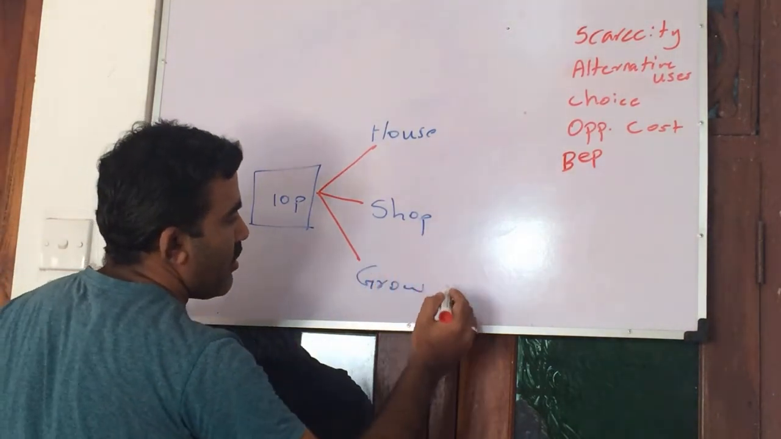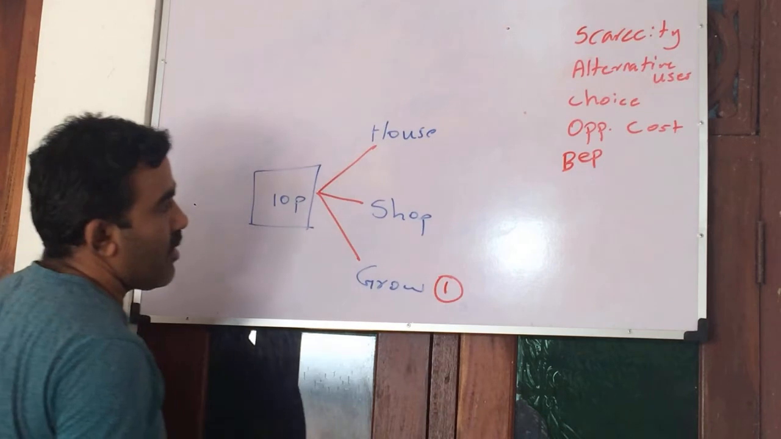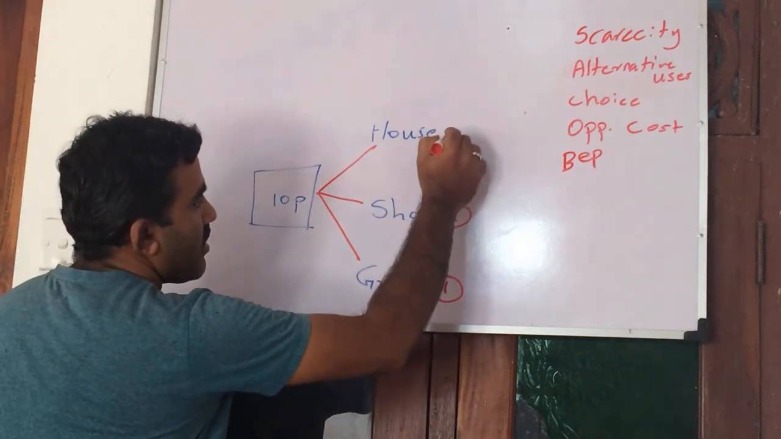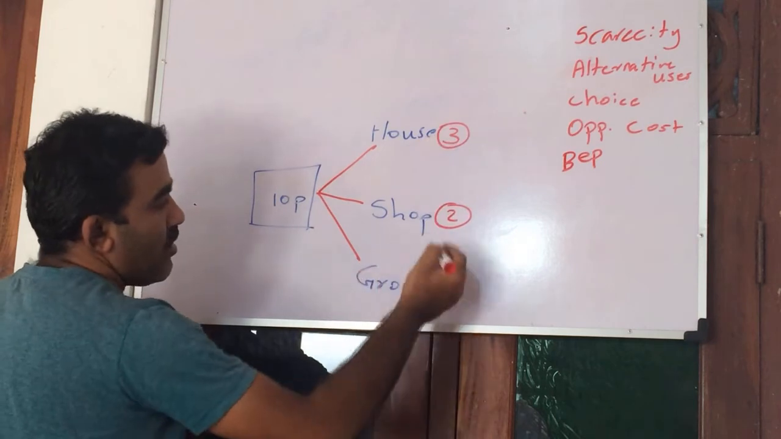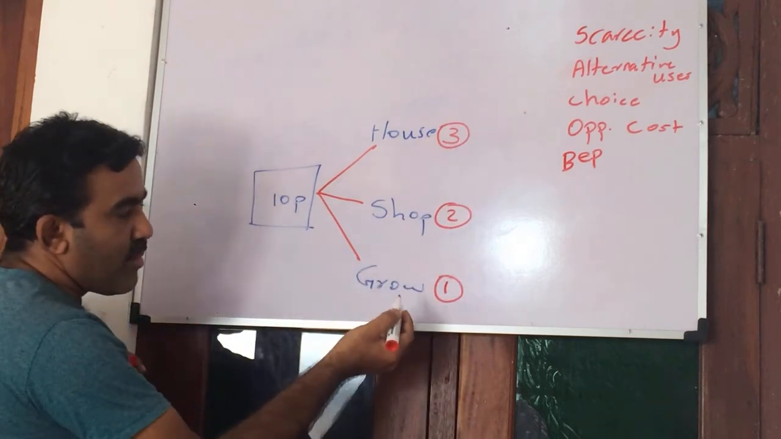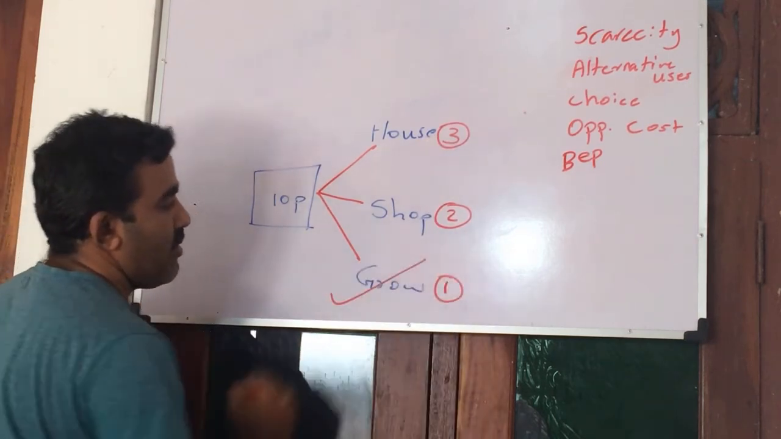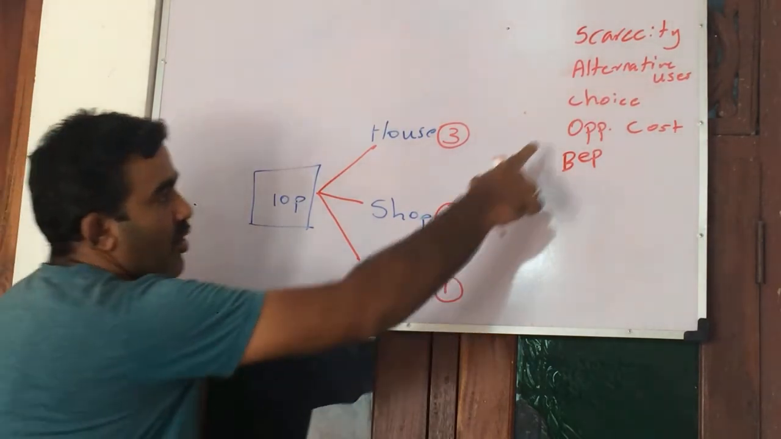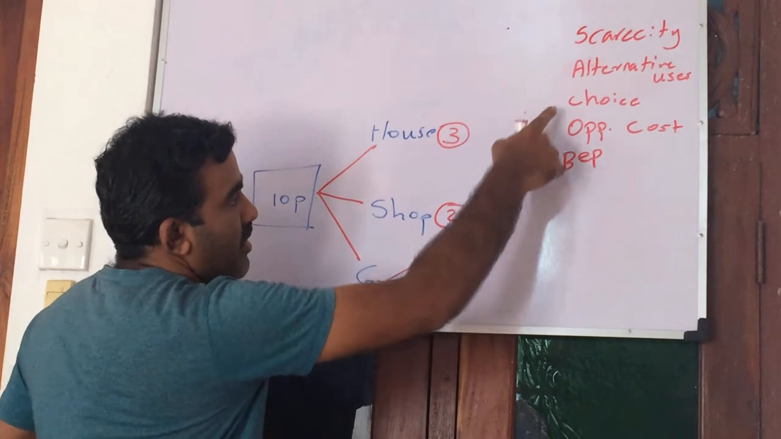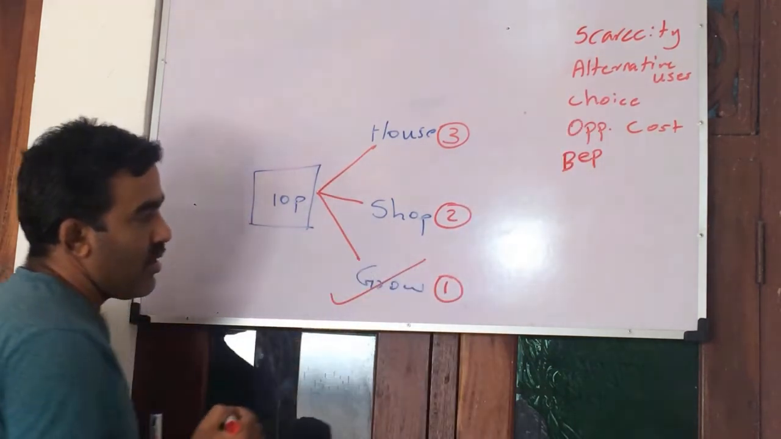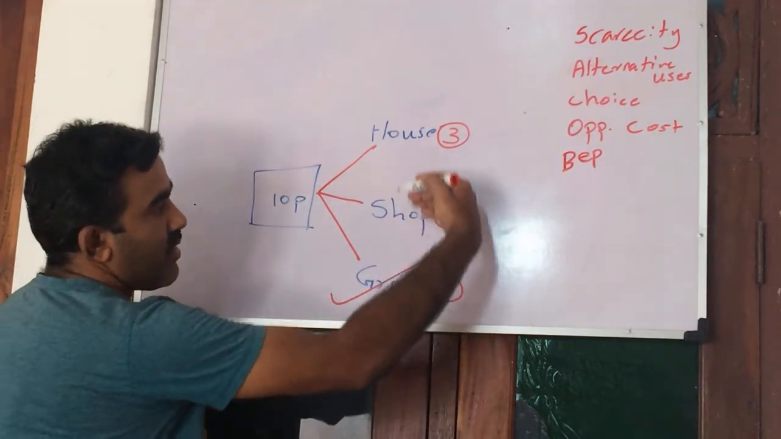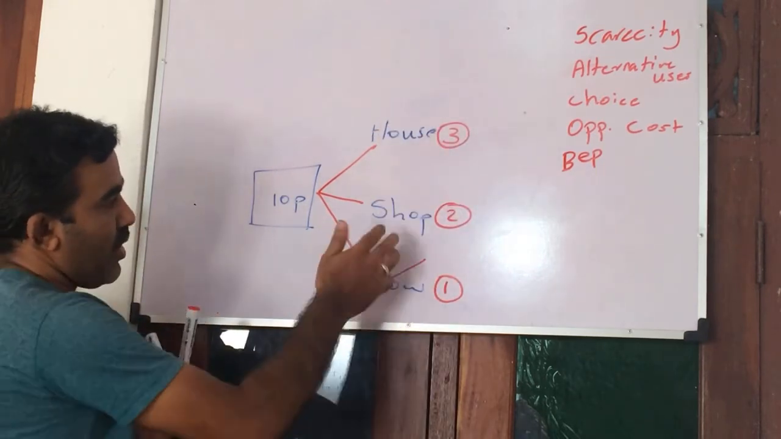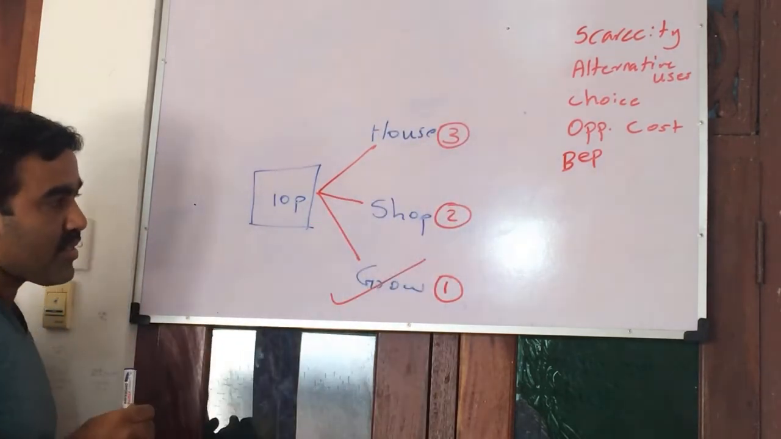This is my personal view. I go for gardening, growing something. Maybe my second option is this. Third is this. So if I rank number 1, I have to select this first. So this is called a choice. I selected this, so it becomes the choice. Then I have to sacrifice these two, number 2 and number 3.